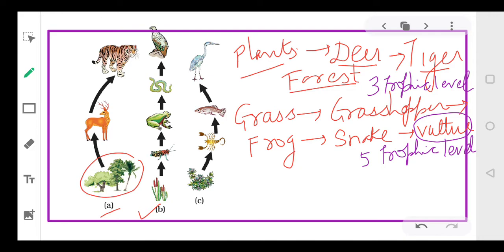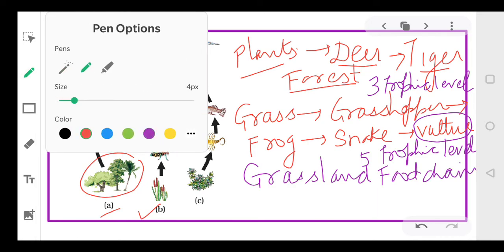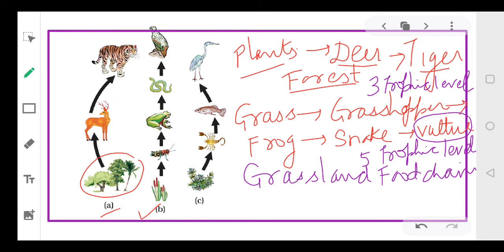And this food chain is also called the grassland food chain. What do we call it? Grassland food chain, the food chain which is found in the grassland. Okay. Now let's come to the next one, that is your C part.